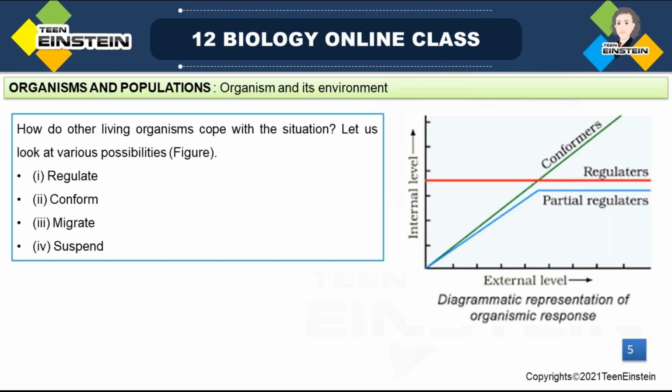So in highly osmotic concentrated water, that organism will try to change the osmotic concentration of body fluids also. According to the surrounding situations, they will change. The next comes migrate. What is that?